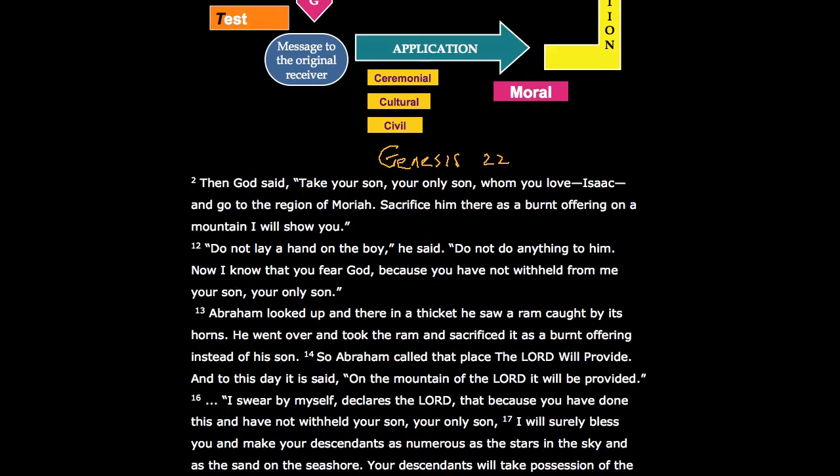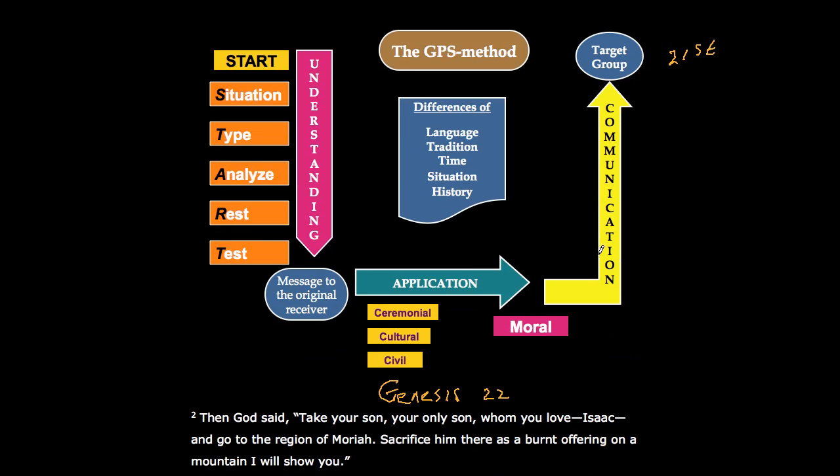So let us go to the GPS method and see how we will apply that to Genesis 22. And we start with understanding, to get to the message to the original receiver. That's the purpose. And we've seen in previous videos we use the acronym START in the process of understanding. So the first one, and that is the S, is situation.